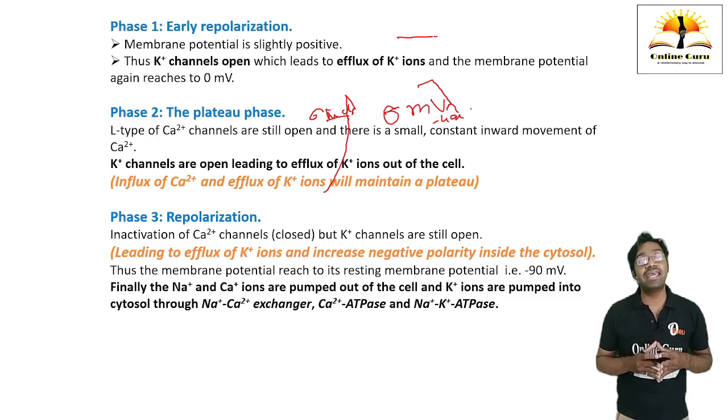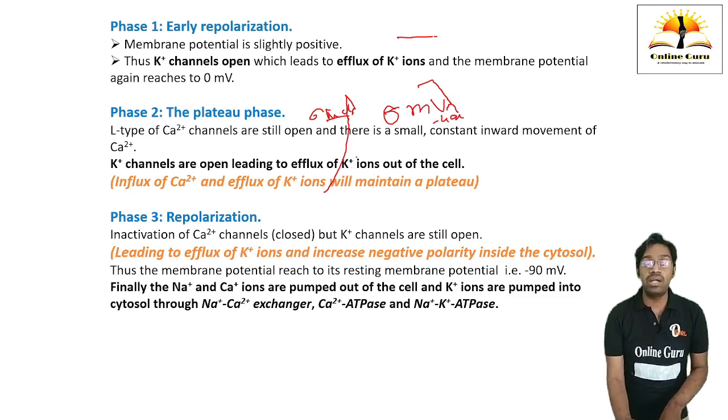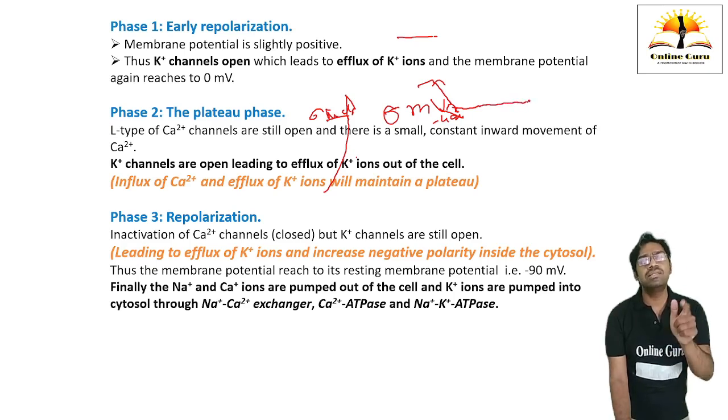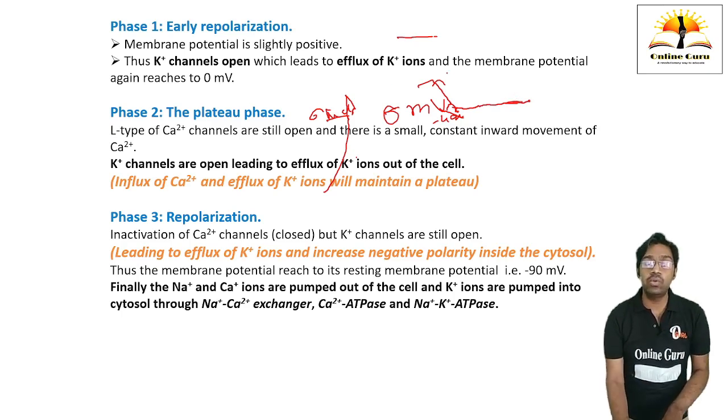These voltage gated calcium channels are going to open, and it is going to cause influx of calcium. Still the positive charge is going inside the cell, that is calcium moving inside the cell, influx of calcium. Still there is a plateau, a straight plateau. Why is it so? It is due to calcium influx